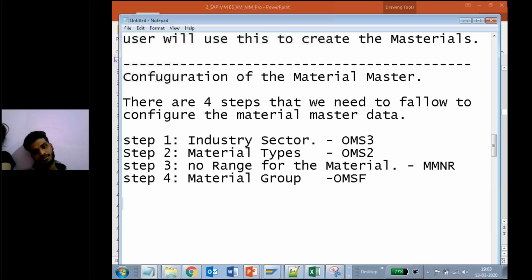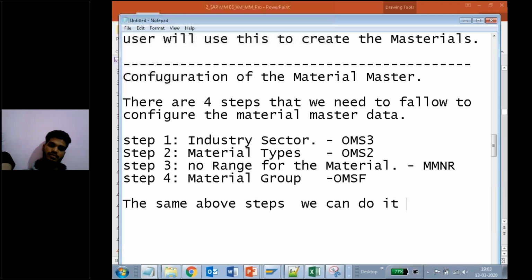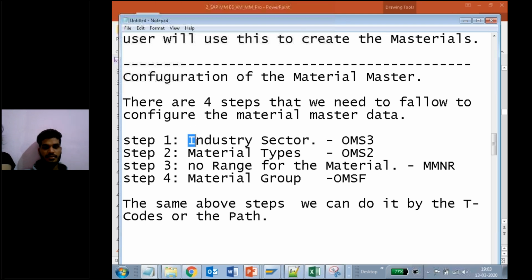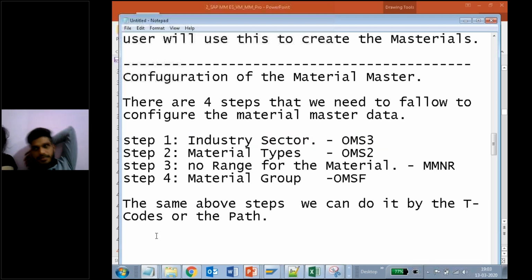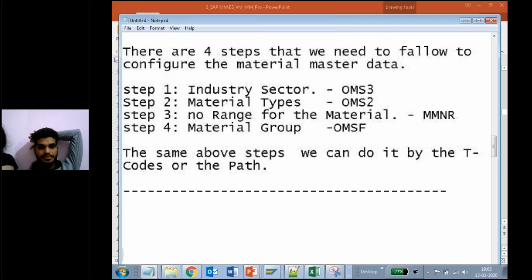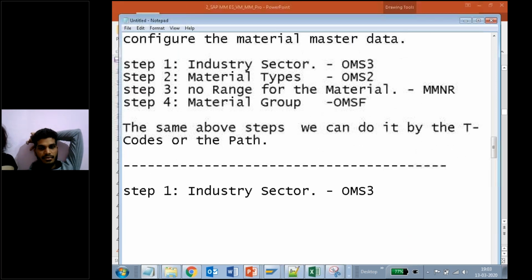Or else we can do the same steps by the T codes or the path. Either we can use the T code or the path. Right, let us do the industry sector first. How do we do the industry sector? Step 1, industry sector.